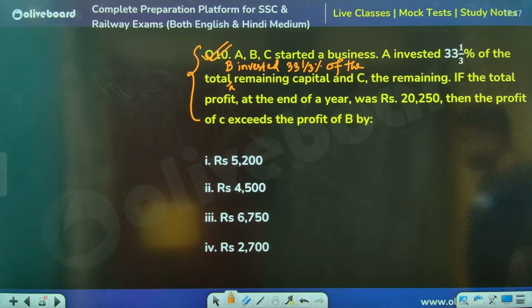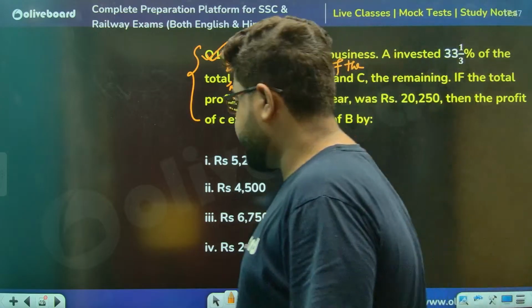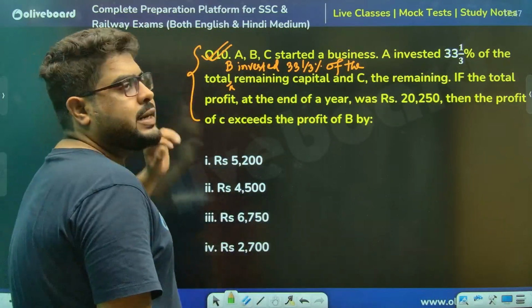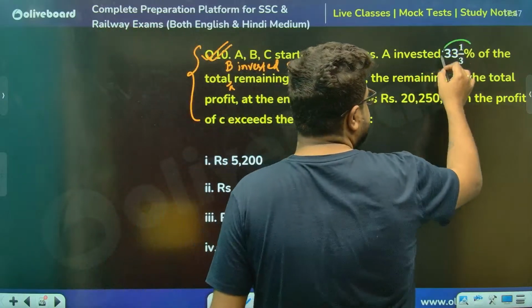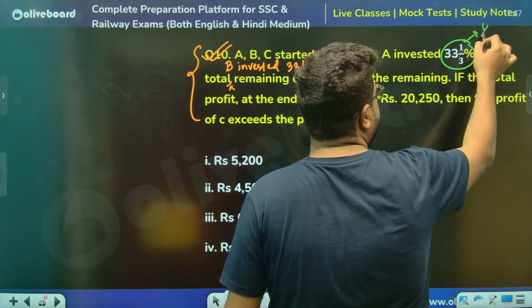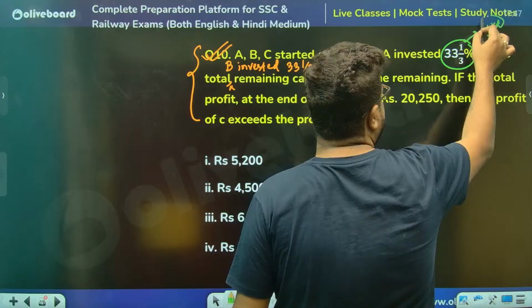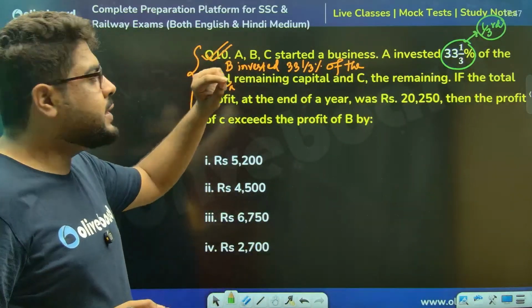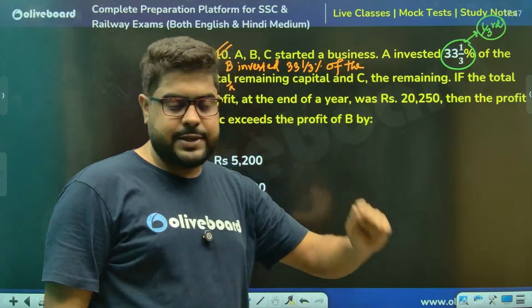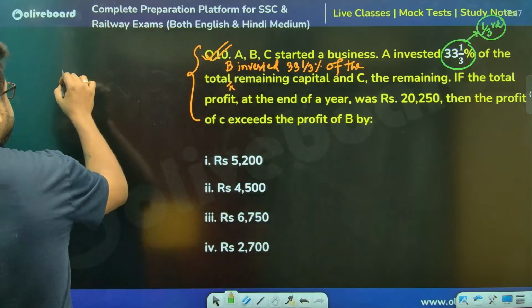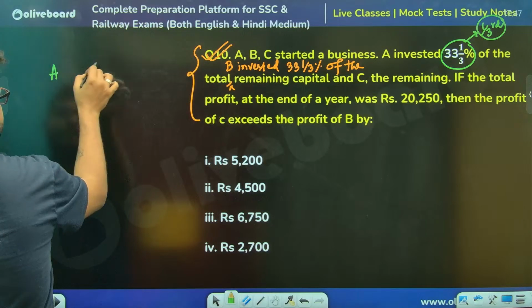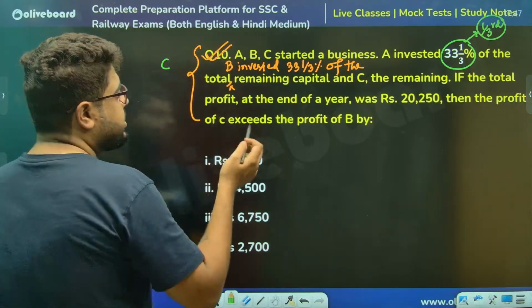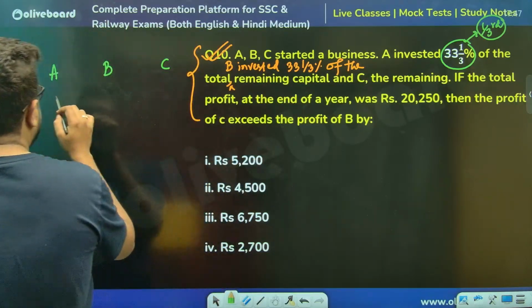Okay, look. So 33 whole 1 by 3 means 1/3. Achha, so let's start with 3x as the total investment. So 1/3 means A, B and C. Actually, do one thing: 3x, right? So let's start with 9x.